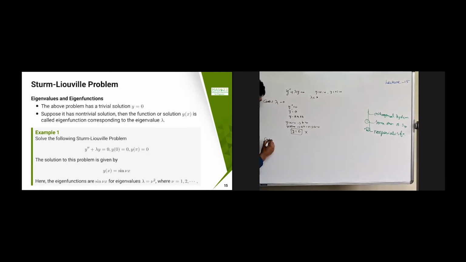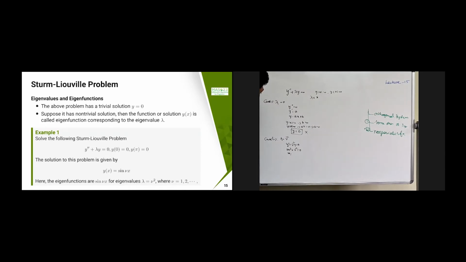Case 2. I am going to consider lambda equal to some mu square, some positive number. So lambda equal to mu square, where mu is any real number, therefore it is a positive number. Then y double dash plus lambda y equal to 0, and the auxiliary equation is m square plus mu square equal to 0, therefore m is going to become...